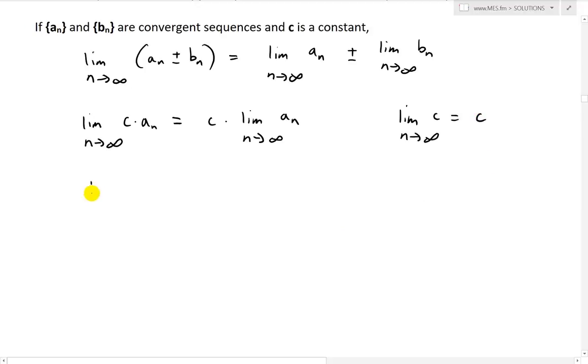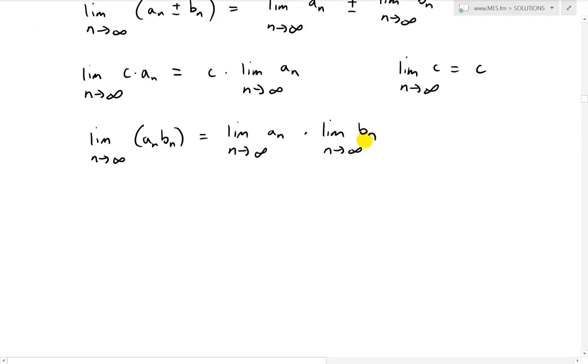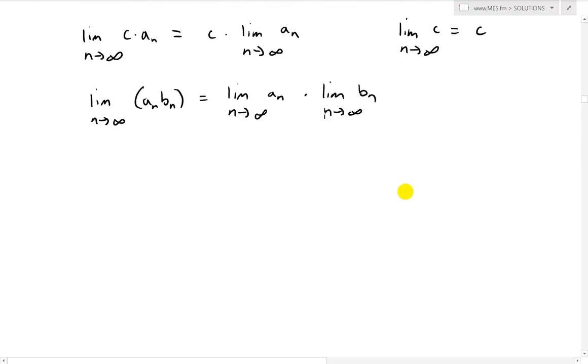Let's do multiplication now. The limit as n approaches infinity of a_n b_n equals the limit of a_n times the limit as n approaches infinity of b_n. So we just multiply the limits together. Likewise for division, the limit of a_n over b_n equals the limit of a_n over the limit of b_n, provided the limit of b_n is not equal to 0, otherwise it's undefined, since dividing by 0 can go to infinity. The last one is the power rule, which I went over for general functions in an earlier example.